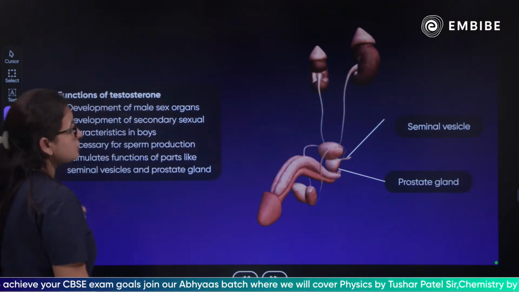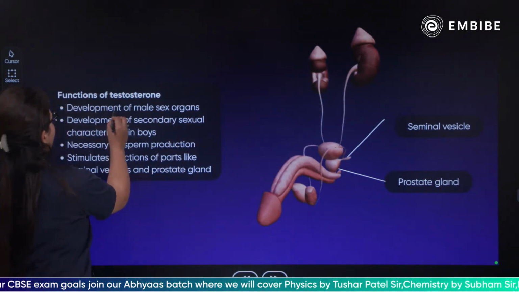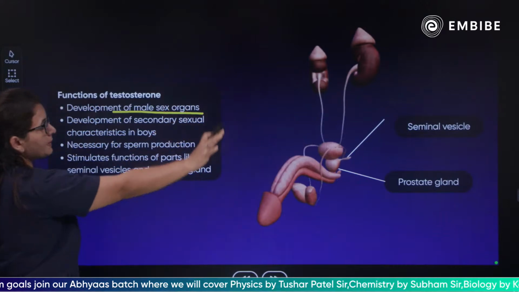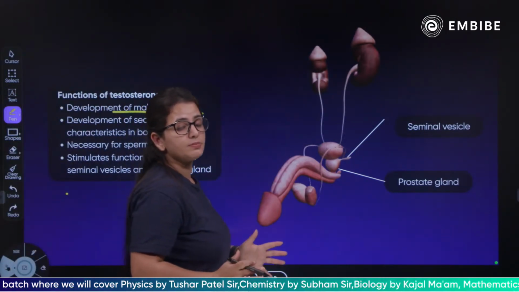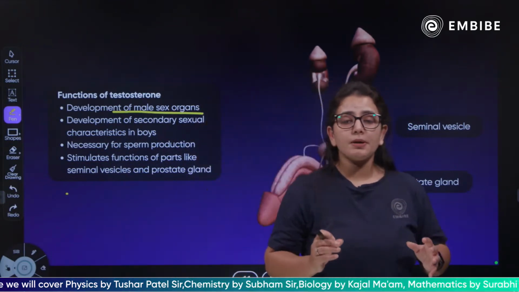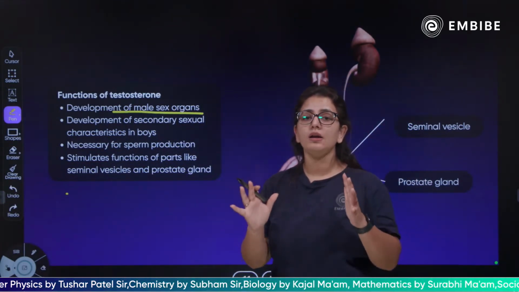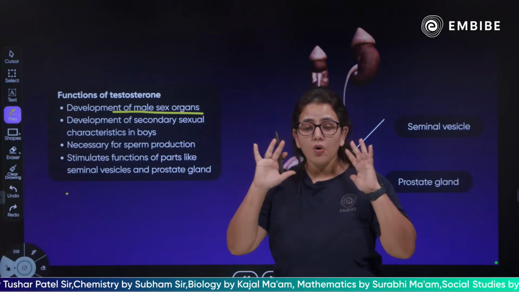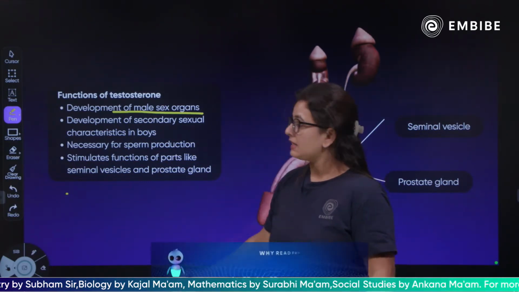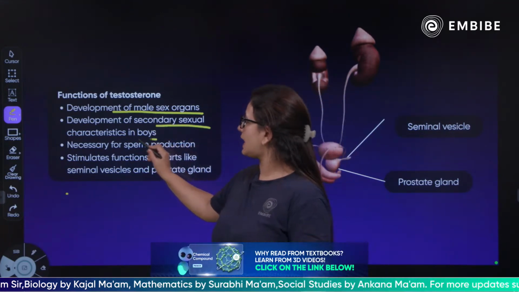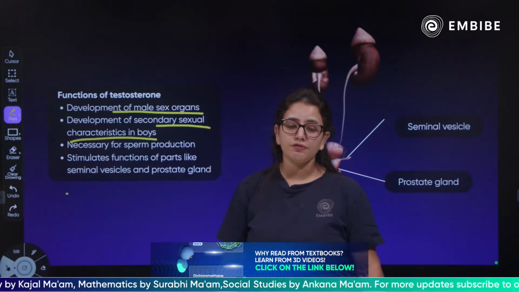Talking about the functions of the testosterone, the development of the male sex organs, all the particular organs and glands we have just now studied, are developed because the whole male reproductive system is developed because of the hormones. Development of the secondary sexual characteristics, yes Sneha, it is a part of your syllabus.